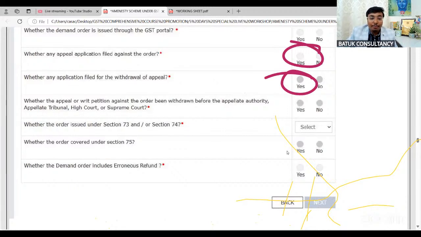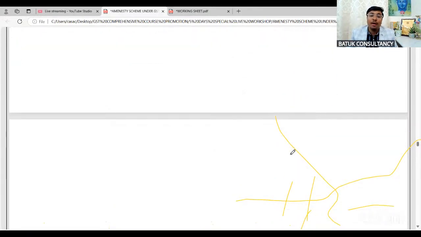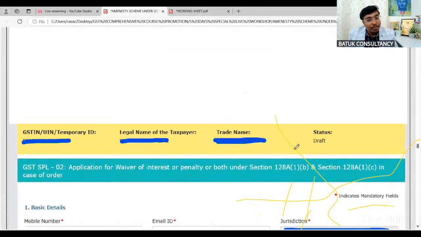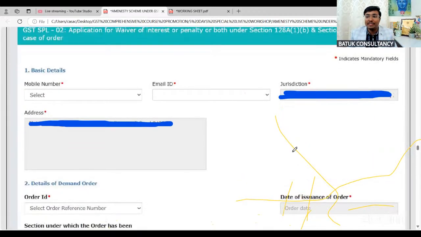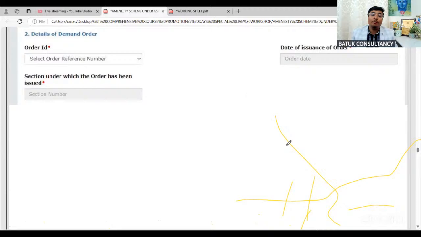Whether the appeal or writ petition against the order has been withdrawn before the appellate authority, appellate tribunal, or high court, we need to select accordingly. We need to select 73 or 74. If 74, we have to take the reference of section number 75, and related to refund, we have to put a mark. Why are they asking for refunds? Because if the order or notice has a refund element, you need to make the payment of 100% tax, interest, and penalty on account of refund.